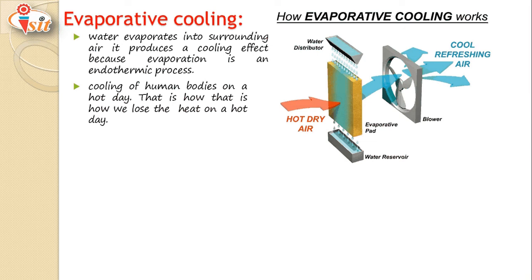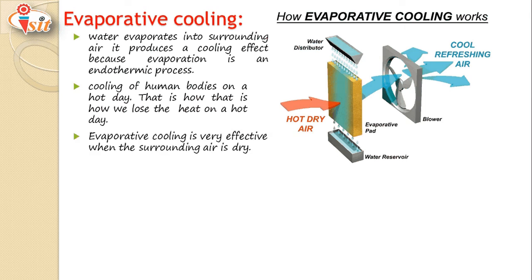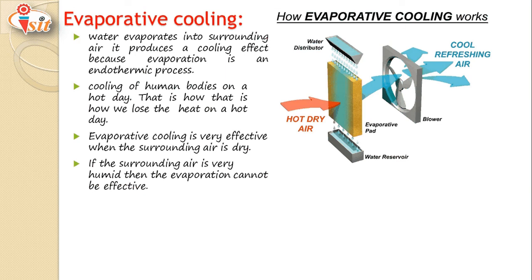What will happen here? The temperature of the human body is maintained continuously because of sweat, right? Evaporative cooling is very effective when the surrounding air is dry. When a small amount of humidity is present in the air, it will not be effective.